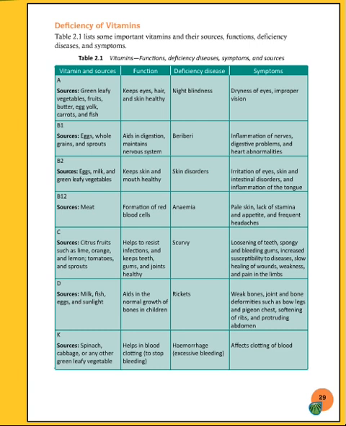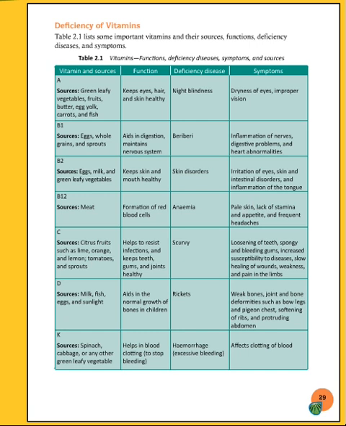Then vitamin K, sources are spinach, cabbage or any other green leafy vegetable. We'll get vitamin K from spinach, cabbage and other green leafy vegetables, and the function is it helps in blood clotting to stop bleeding. Then the disease is hemorrhage, meaning excessive bleeding. Then the symptom is lack of clotting of blood. This is all about the vitamins, their sources, their functions, the diseases and the symptoms also.